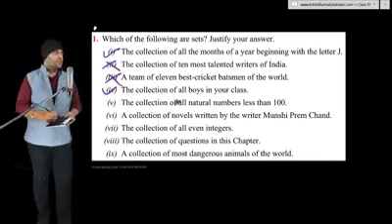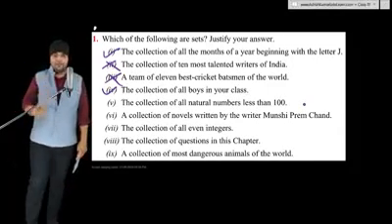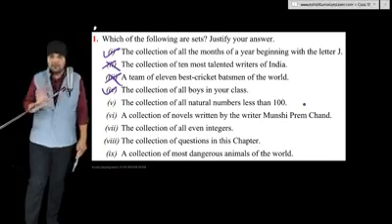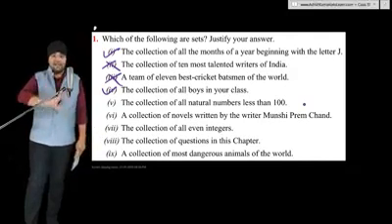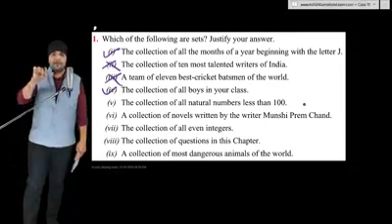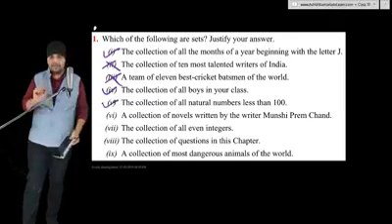Fifth part, the collection of all natural numbers less than 100. Now, in maths, the natural numbers are well defined. The definition of natural number is the same for all of us. It is not subjective. It is not based on our personal preferences or opinions. So this collection will always be the same for all of us. This collection will have 1, 2, 3 and up to 99. So this can be considered a mathematical set.